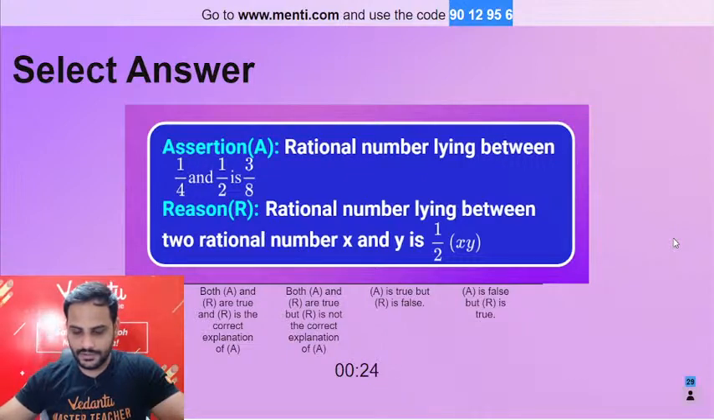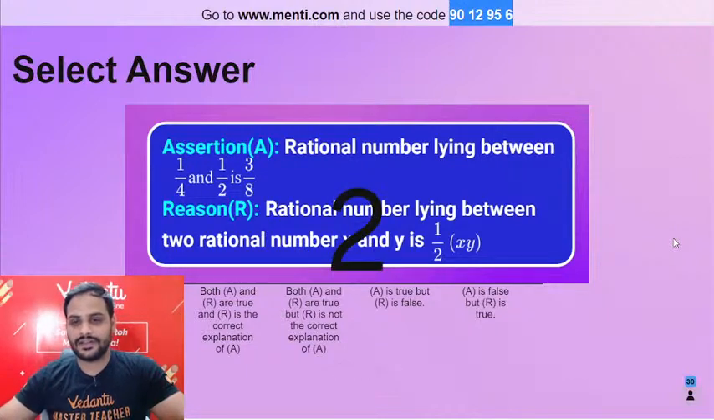Be quick. Let's see what should be your answer. Is it both are correct and correct explanation? Both are true but not the correct explanation? Assertion is true, reason is false? Assertion is false but reason is true? Let's see.